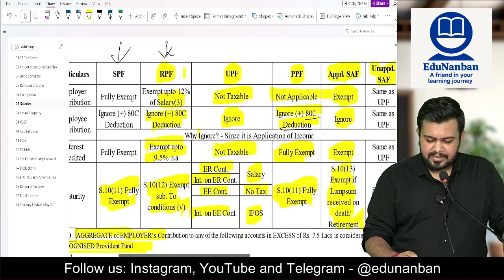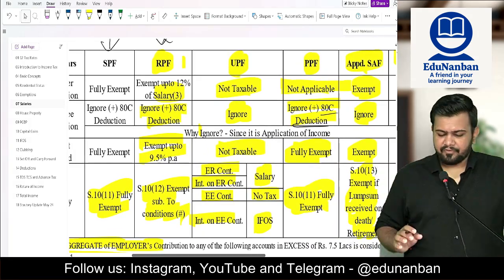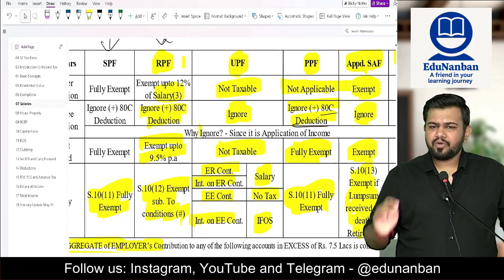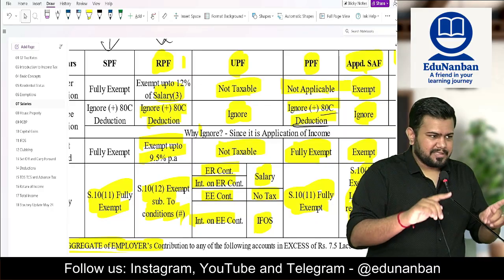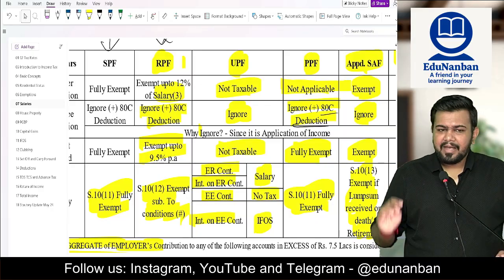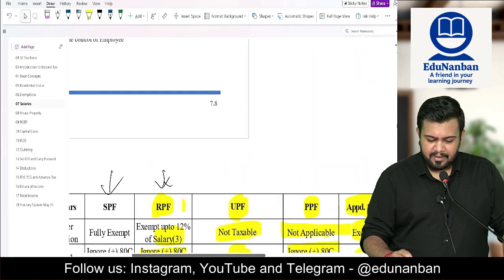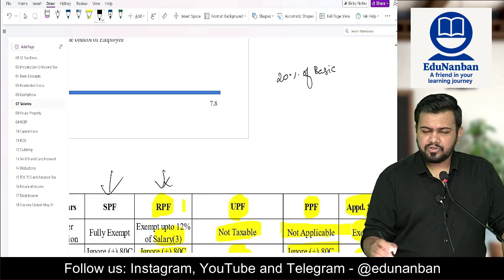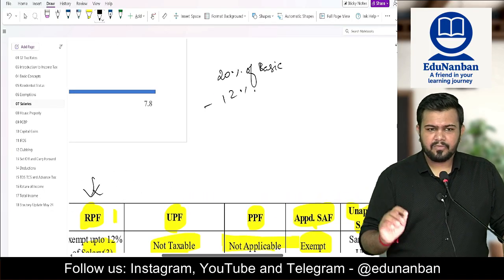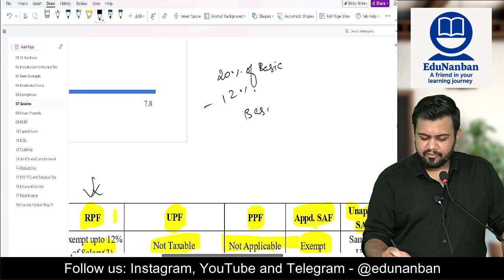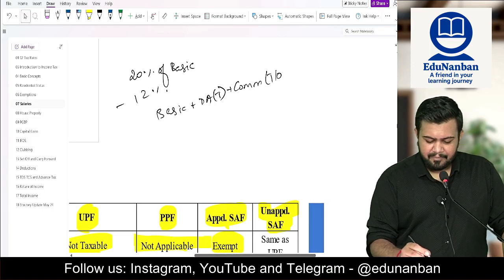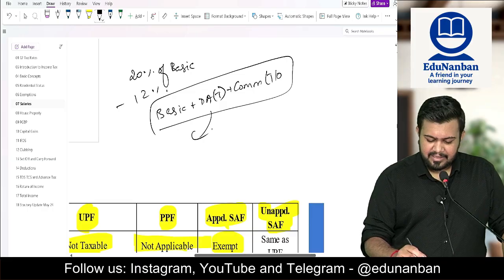Then recognized provident fund. In recognized provident fund, the employer contribution is exempt up to 12% of salary. Okay, 12% of salary, and here salary means what? Basic plus DA terms plus commission turnover. In your examination, sometimes they will tell 20% of basic. 20% of basic. So you should not do minus 12%. What you should do? You should do 12% of basic plus DA terms plus commission turnover, and this value only you should minus.